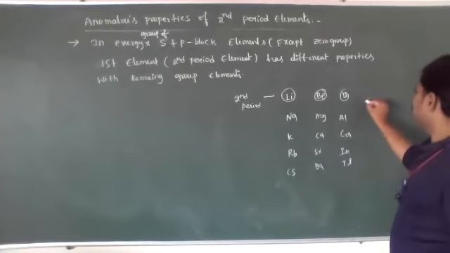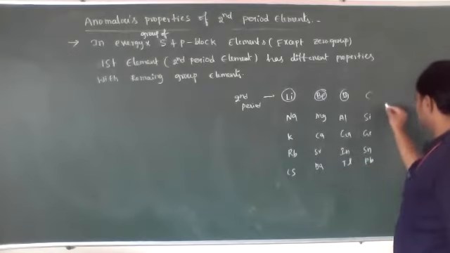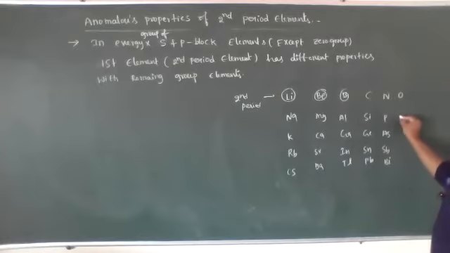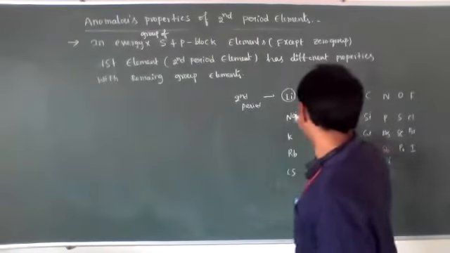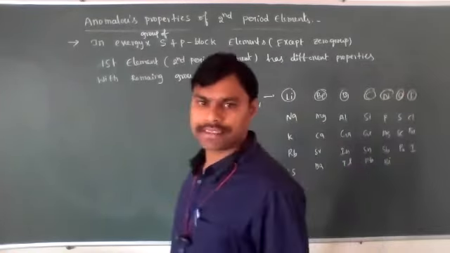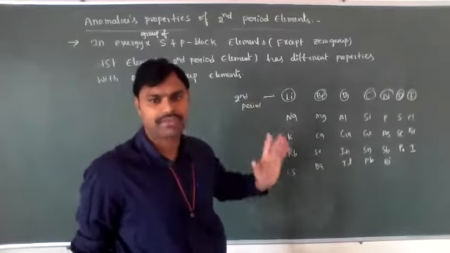And the same way carbon, silicon, germanium, tin, lead; nitrogen, phosphorus, arsenic, antimony, bismuth; and oxygen, sulfur, selenium, polonium; fluorine, chlorine, bromine, iodine. If you observe, the second period elements, meaning lithium, beryllium, boron, carbon, nitrogen, oxygen and fluorine, except the noble gas, in every group have properties different from the remaining elements of the entire group.